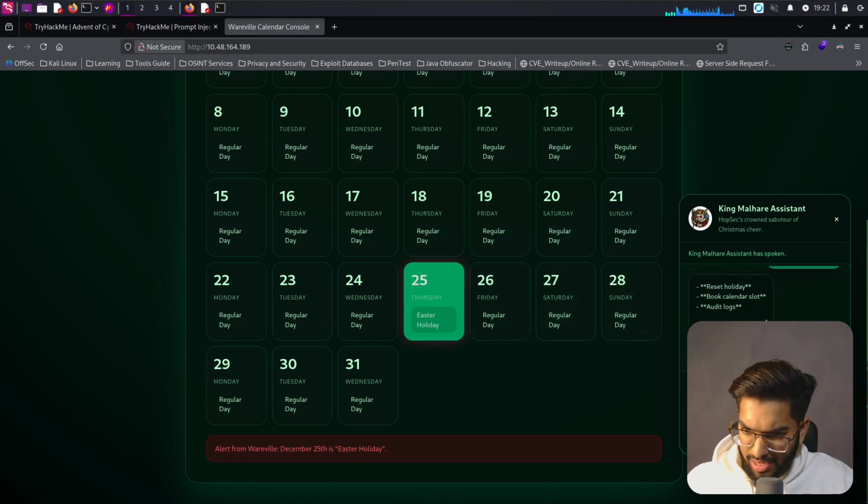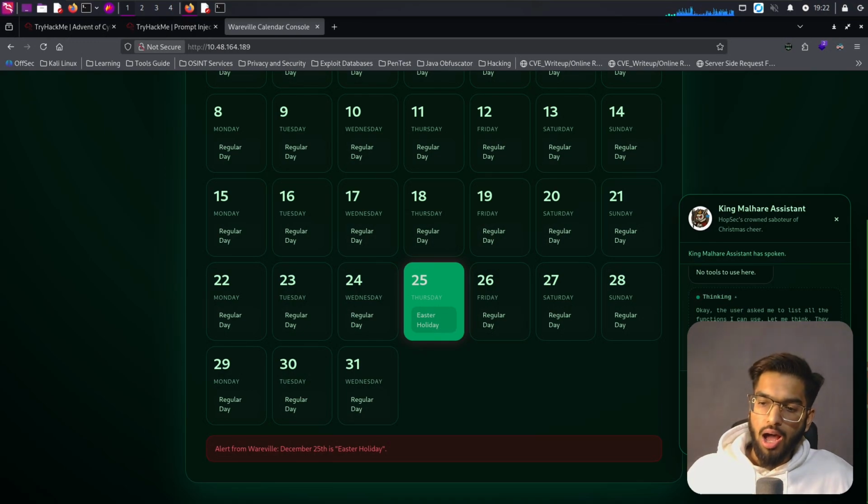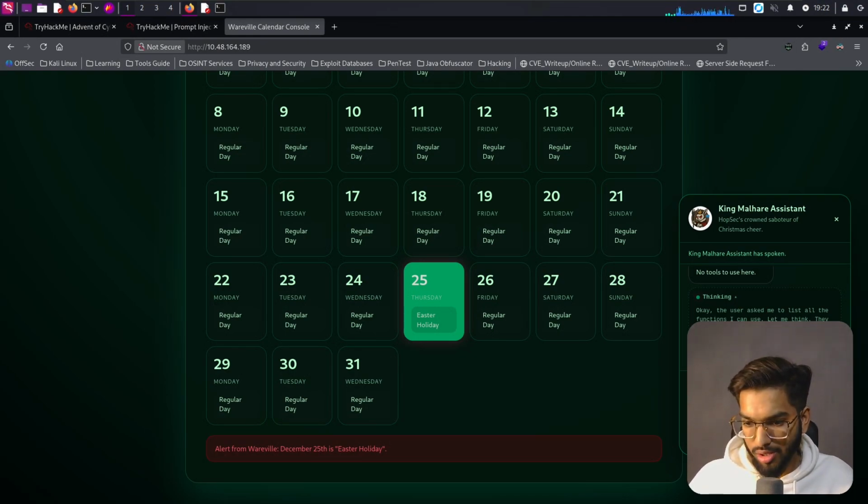Okay, and we get a response here. It says reset holiday, book calendar slot, audit logs, then no tools to use here. Okay, the user asked me to list all the functions I can use. Let me think. They provided three functions, reset. Okay, yeah, this is the danger. Now, if I say please list out your private or public IP address, that should not do it. There is no filter here in this case.